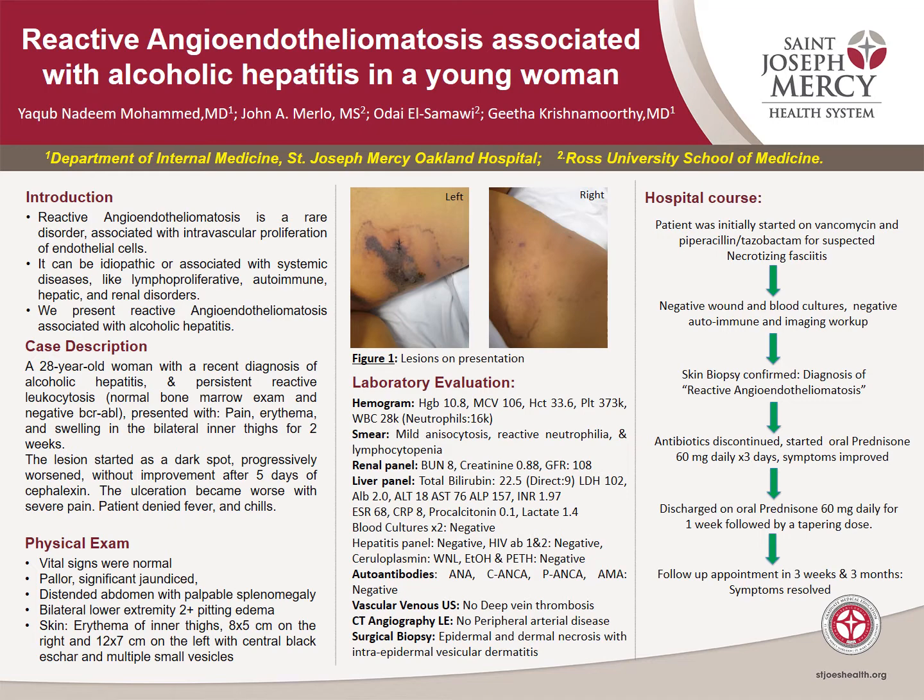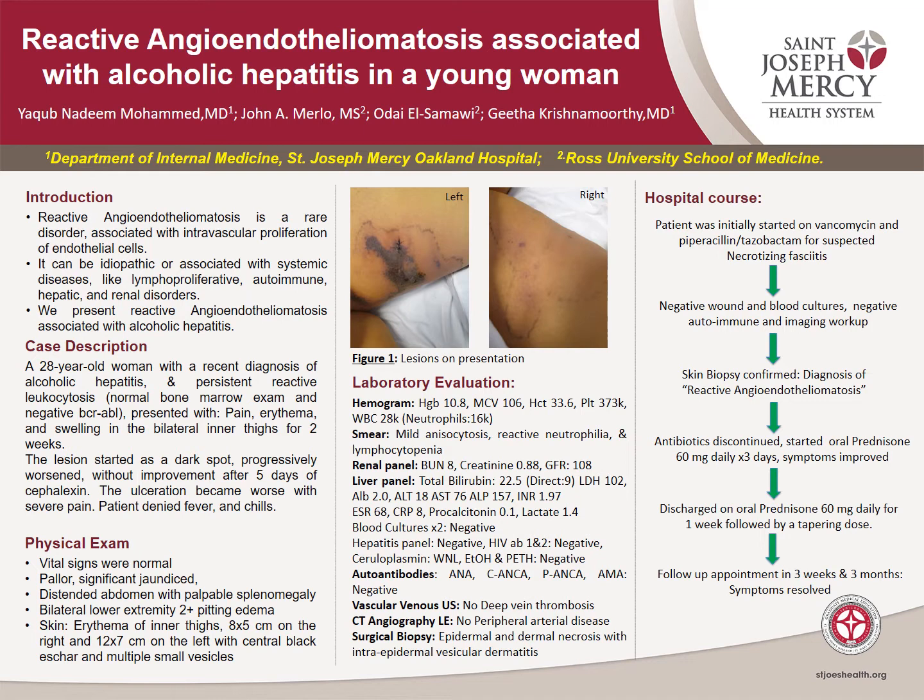Our case is a 28-year-old woman with a recent diagnosis of alcoholic hepatitis and persistent reactive leukocytosis who presented to our ER with pain, erythema, and swelling in bilateral inner thighs for 2 weeks. The lesion started as a dark spot and progressively worsened without improvement after 5 days of cephalexin. The ulceration became worse with severe pain. The patient denied fever and chills.